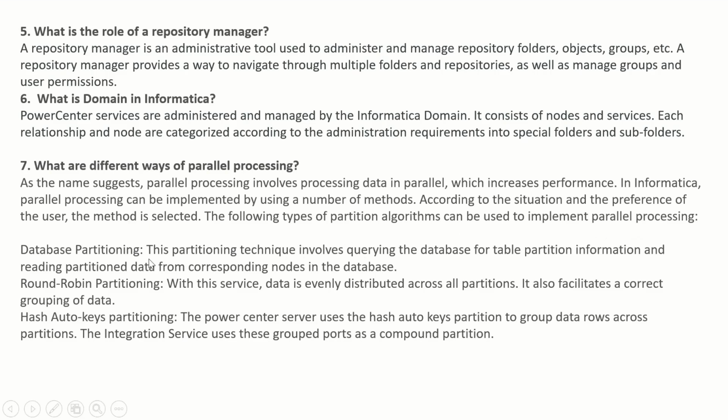So database partitioning. This partitioning technique involves querying the database for table partition information and reading partition data from corresponding nodes in the database. Round robin partitioning. With this service, data is evenly distributed across all partitions. It also facilitates a correct grouping of data. Hash auto keys partitioning. The Power Center server uses a hash auto keys partition to group data rows across partitions. The integration service uses these grouped ports as compound partition keys.